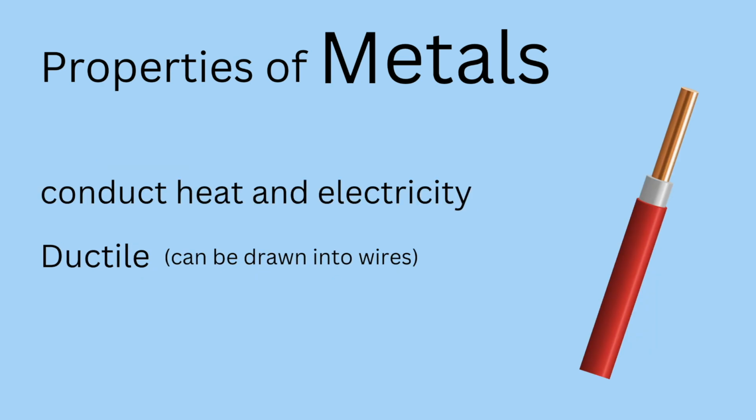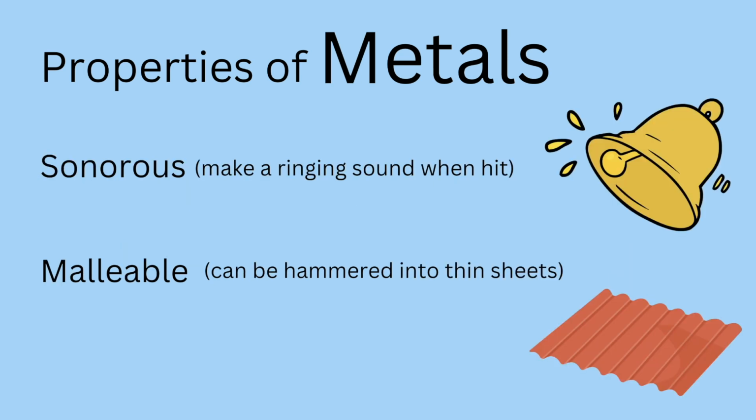Also metals have good conductivity, so they conduct heat and electricity very well. They are also ductile in nature, meaning they can be drawn into wires. We have seen copper wires, we see aluminium wires. These are wires made out of these metals. Another property of metals is that they are sonorous in nature. Sonorous in the sense that when you hit it with another metal, it rings. It gives you a ringing sound. An obvious example could be bells, right? We have bells in church and everywhere. These bells are metals and they have the sonorous property.